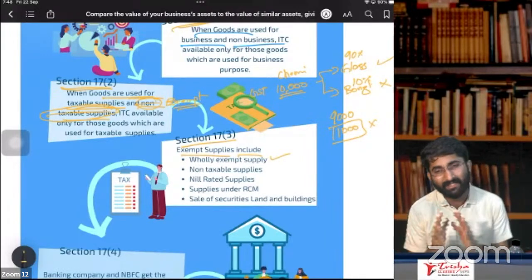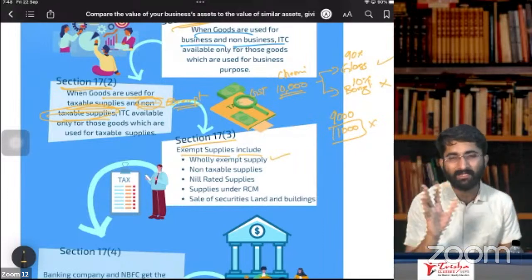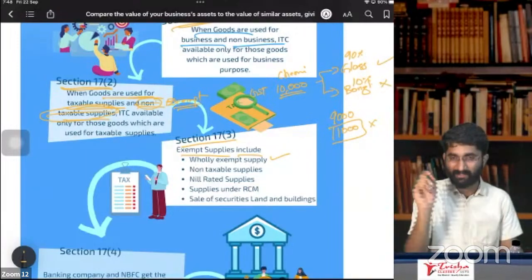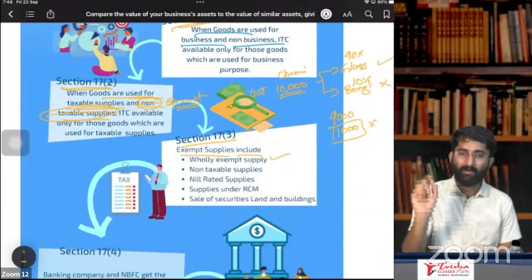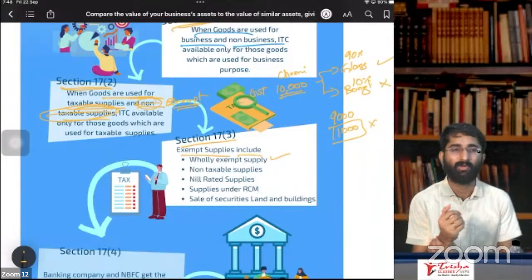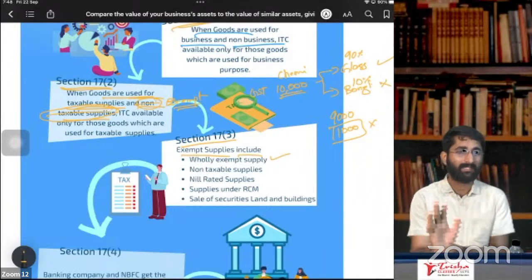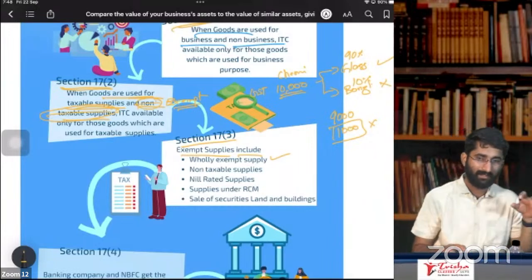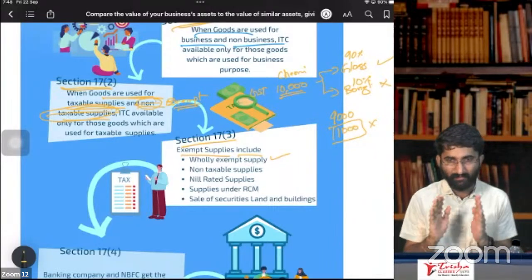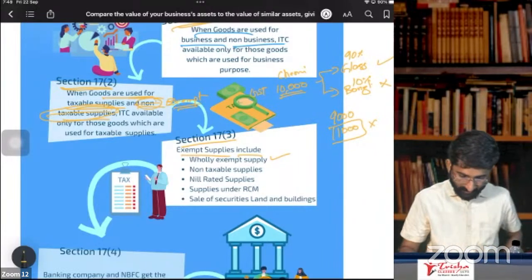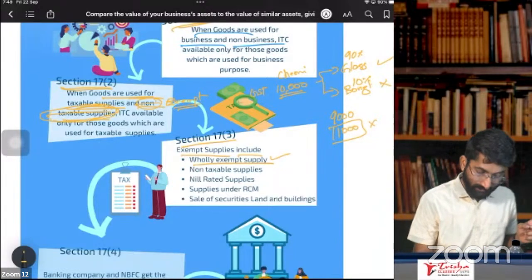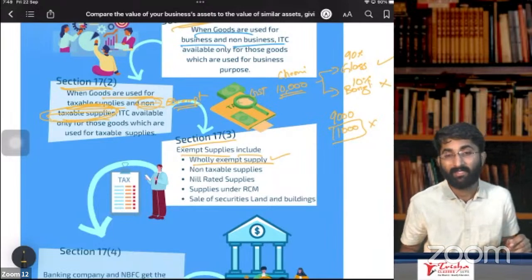That is wholly exempt. The government is giving some notification under section 11. Section 11 of the CGST Act is about exemptions. So under section 11, if the government gives an exemption notification and it is exempt, in that case you don't have to worry. So wholly exempt supplies are included in this. The non-taxable ones are not that, they are exempt supplies.